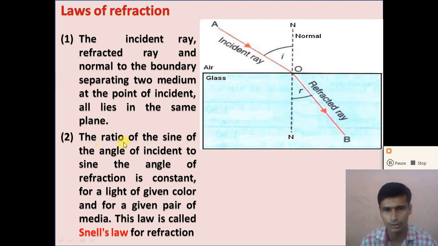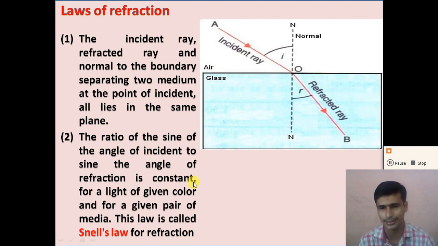For different media, the ratio of the sine of the angle of incidence and the sine of the angle of refraction is different.